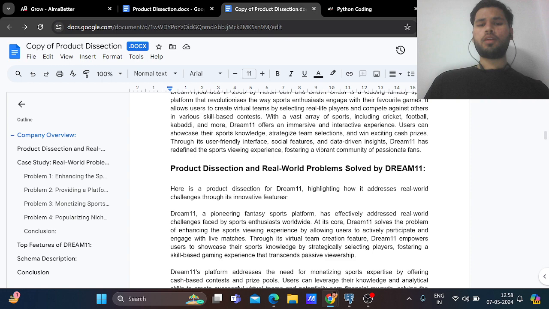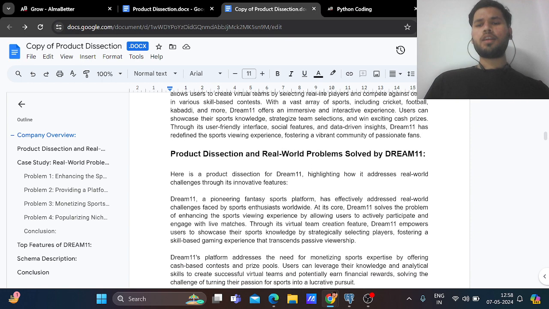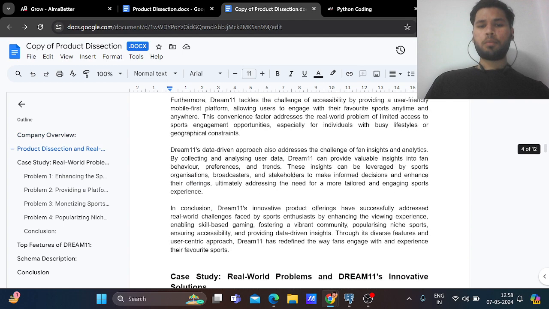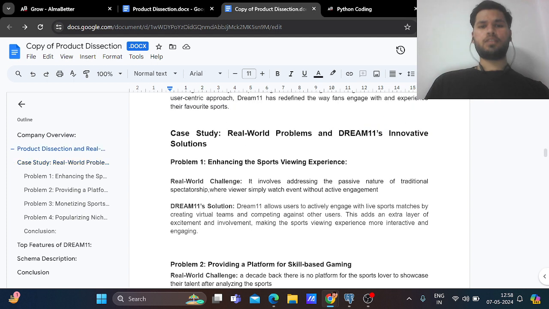Now, what are the product dissection and real world problems solved by Dream11? There are various problems related to sports analysis that are solved by Dream11. Here are the problems solved by Dream11. Problem one is enhancing the sports viewing experience.